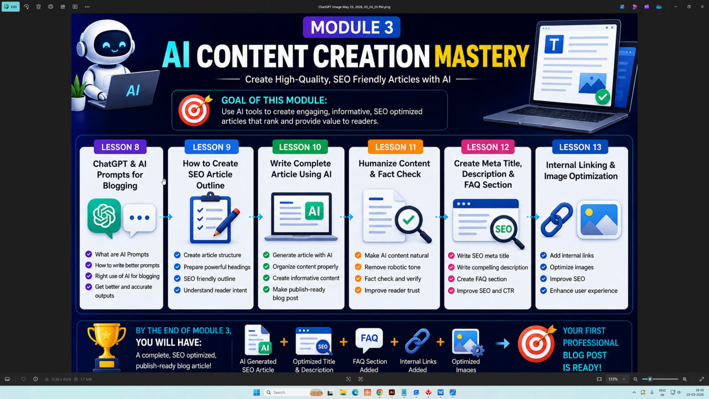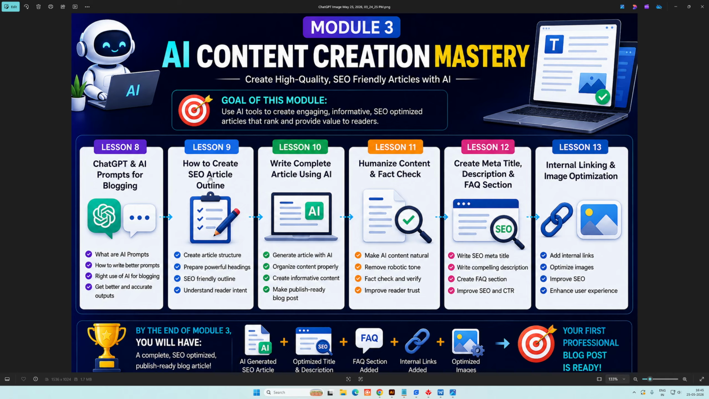Lesson number 8: ChatGPT and AI prompts for blogging. In this lesson, you will learn what AI prompts are, how to write better prompts, the right way to use AI for blogging, and how to get accurate and useful output. Because a better prompt equals better content.